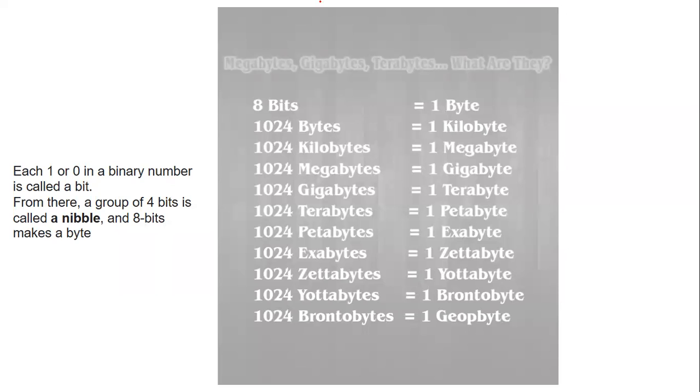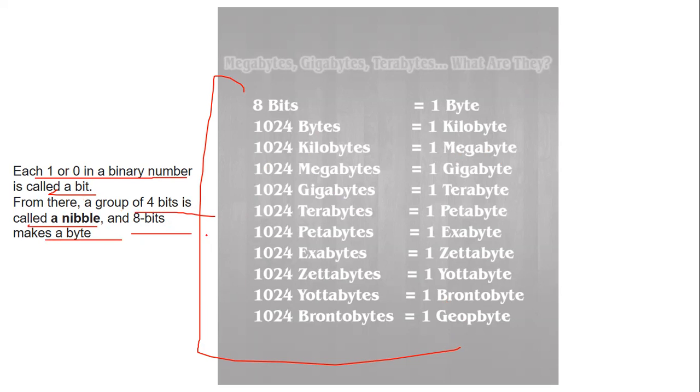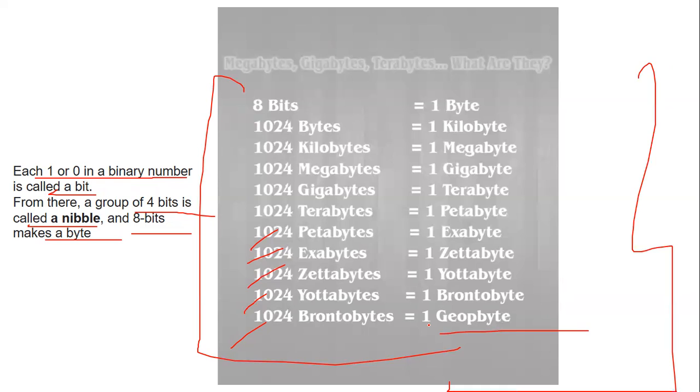Now this table, again, you also get questions: how many bits, bytes, or kilobytes are in megabytes. So this table should be very, very clear. Each 1 or 0 is a binary digit, called a bit, and 4 bits is called a nibble, and 8 bits make a byte. Nowadays we are getting questions on peta, exa, zetta, yotta, and brontobytes, geobytes also. So you should be able to remember this very well.